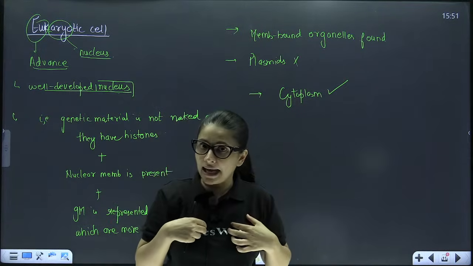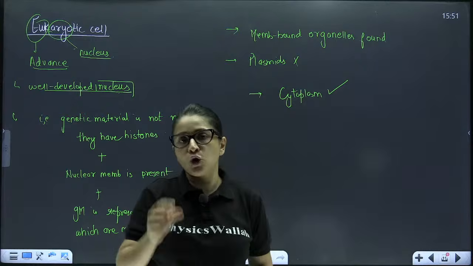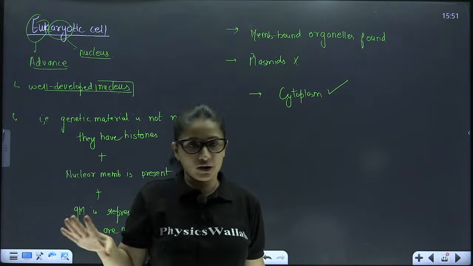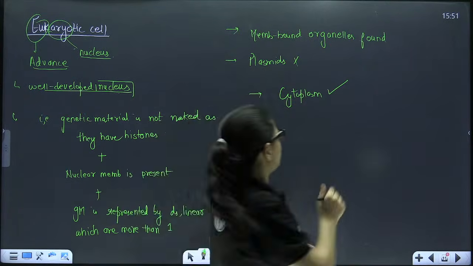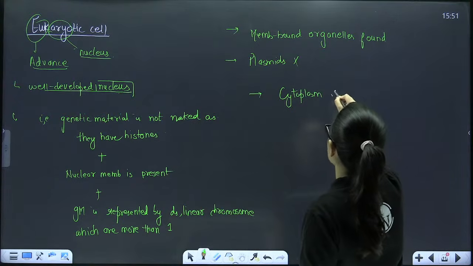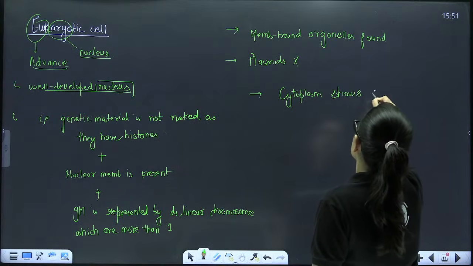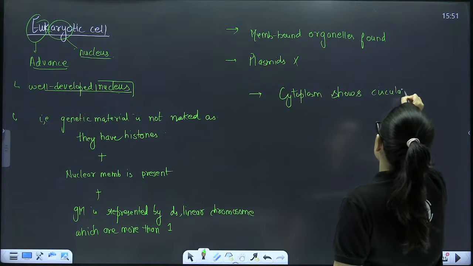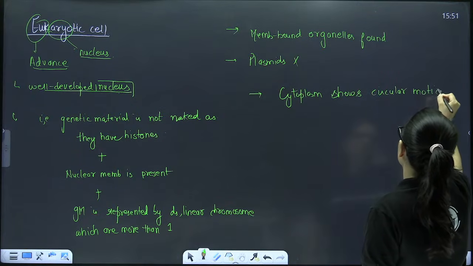If you study our cell under the microscope, you will see the cytoplasm is not constant, it keeps on moving. So cytoplasm in our cells shows circular motion, which is not a feature of the prokaryotic cell.